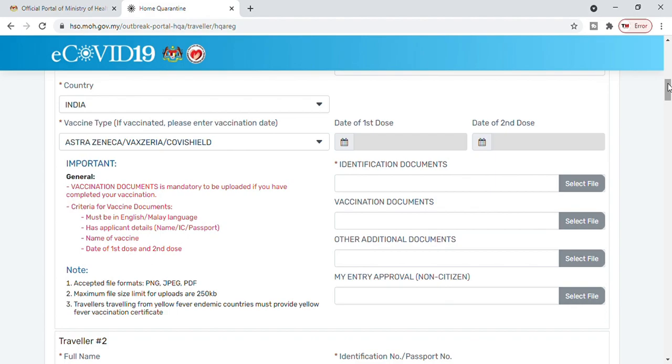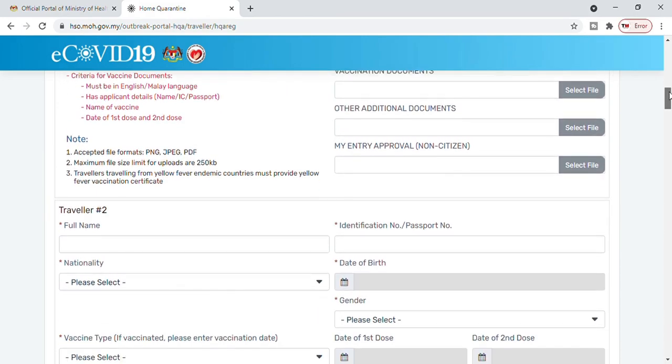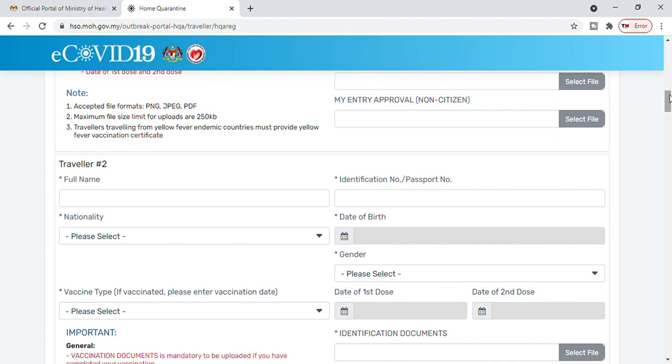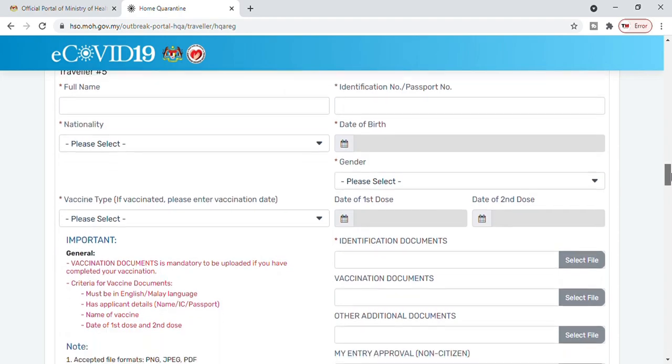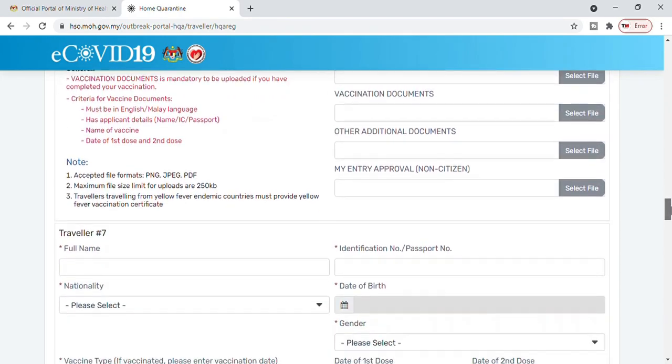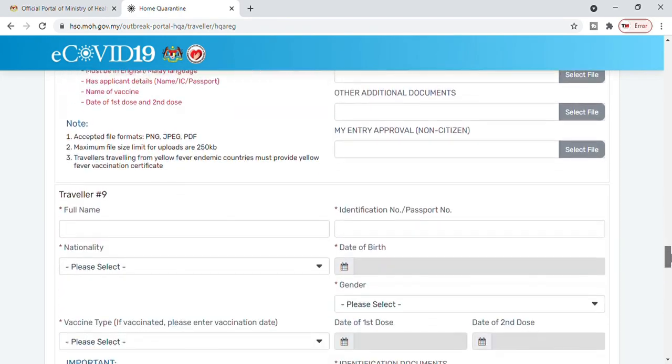Traveler 2 information, if there is another traveler who is traveling with you. Similarly, traveler 3, 4, 5, 6, 7, 8, 9, and 10. The same information needs to be filled out if you have more travelers traveling with you.